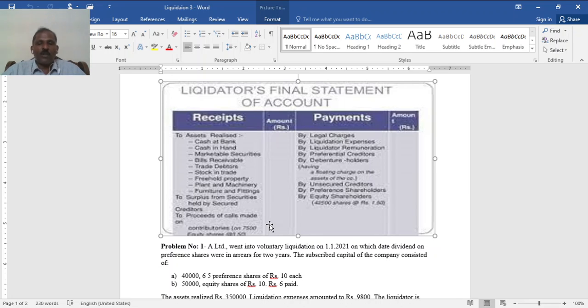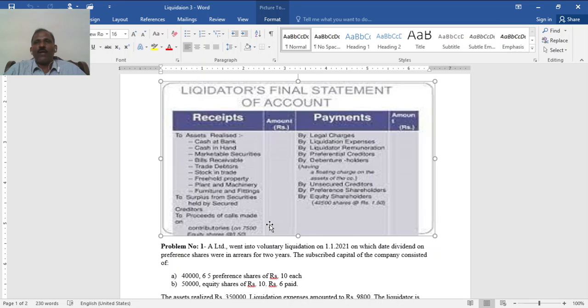Then this is the order of payment which you have seen in the other video and session. Legal charges first, payable to lawyers and courts. The liquidator's expense, the liquidation expense to keep up all this, or assets realizing and all this. Then liquidator's remuneration. See, all these three are the liabilities arising on liquidation. Then preferential creditors who have preference; the meaning of preference and the components in that you have already come across, it is there in the other session video.